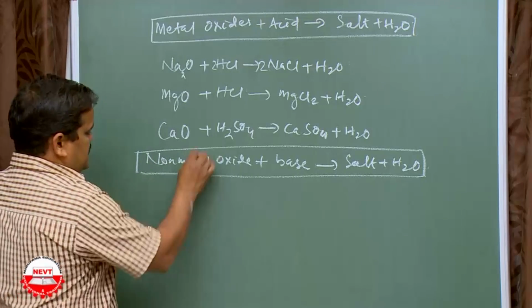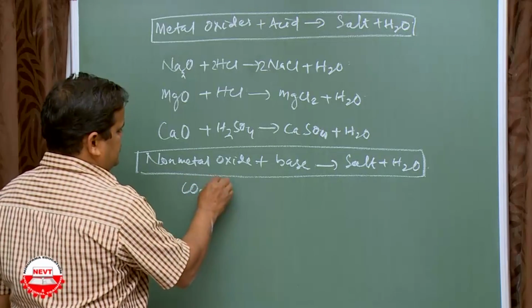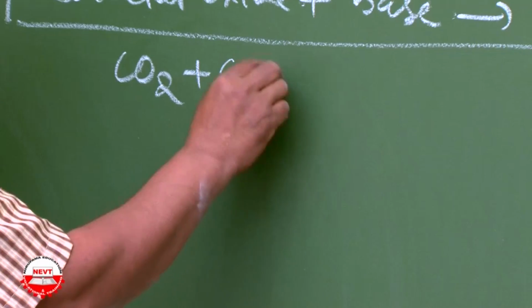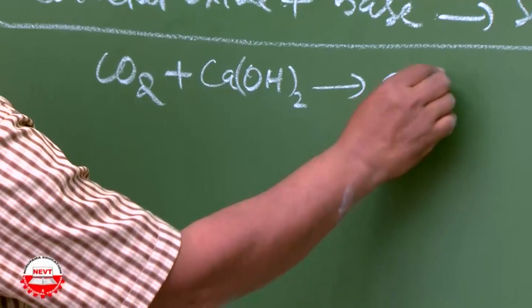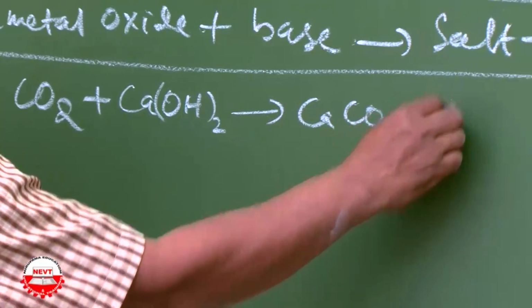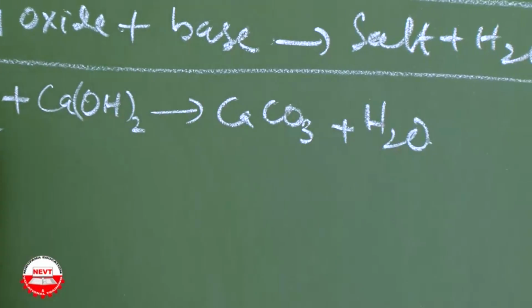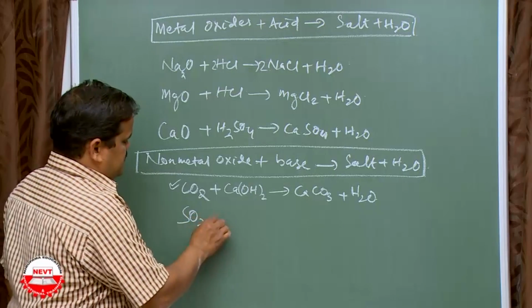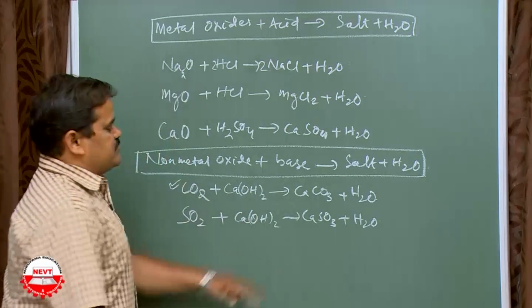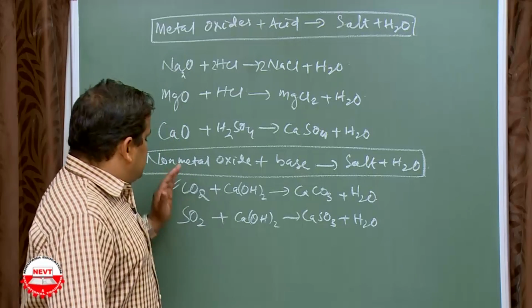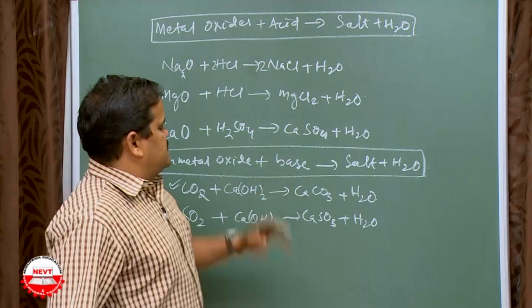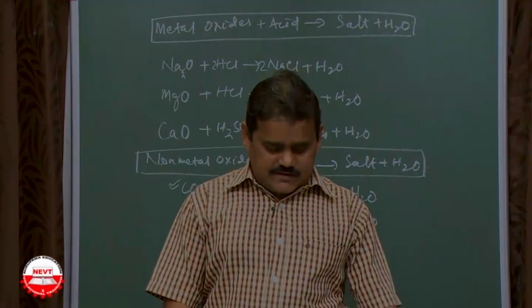Give the example. Let's say carbon dioxide, base, let's say calcium hydroxide. It gives calcium carbonate plus water, this equation you know. Let's say sulfur dioxide, it gives calcium sulfite plus H2O. It's okay? So these are non-metal oxide with base. It gives salt and water. It's okay? Now we'll discuss the blue box question on page number 22.